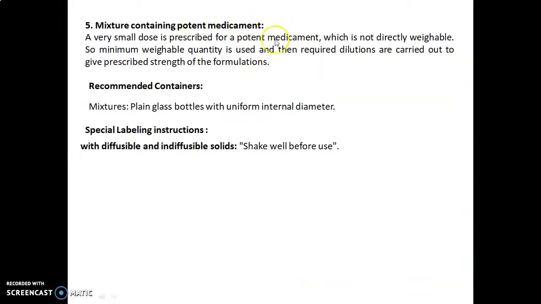Then the fifth one, mixture containing potent medicament. A very small dose is prescribed for a potent medicament which is not directly weighable. So the minimum weighable quantity is used and then required dilutions are carried out to give the prescribed strength of the formulation. Recommended container for mixture: plain glass bottles with uniform internal diameter. Special labeling instruction for mixture with diffusible and indiffusible solids: shake well before use. So let's move towards the experiment.